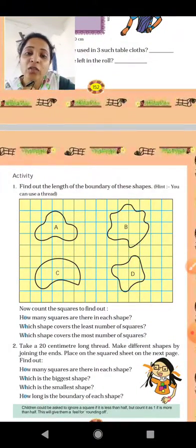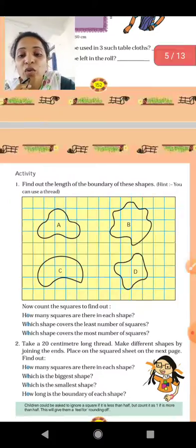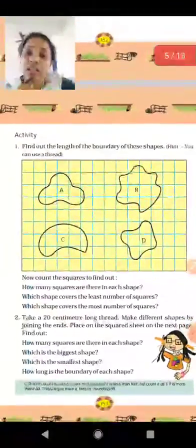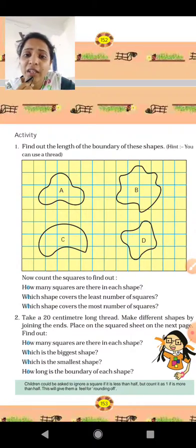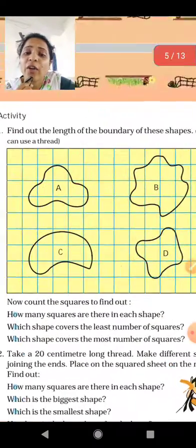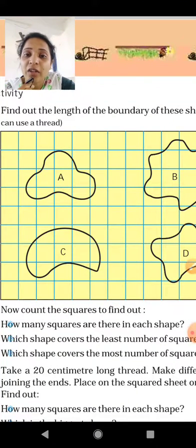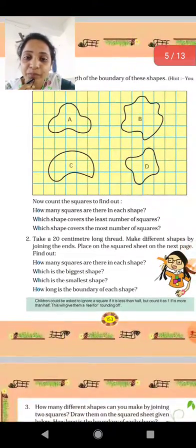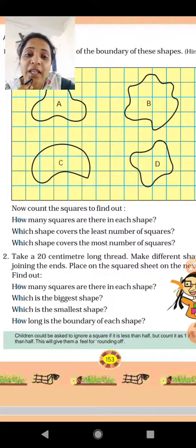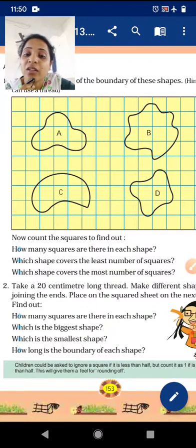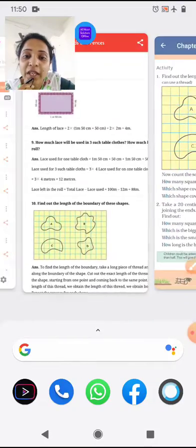Now find out the length of the boundary of the shapes. See, then what they are saying is the hint: you can use a thread. So students, I'm giving you this activity. It's a fun activity. You can do it with the thread. You have to place the thread over there, and then you have to measure the thread. Whatever boundary it's covering, you have to mark on the thread, and then you can measure that thread. How many squares are there in each shape? That we have to find. Which shapes cover the least number of squares? That you have to find. Which shapes cover the most number of squares? So those three things you have to find.